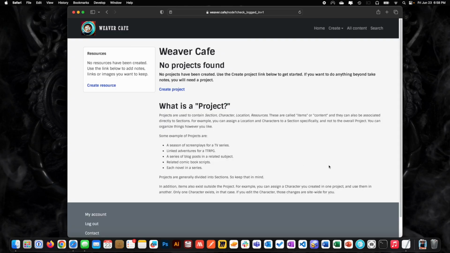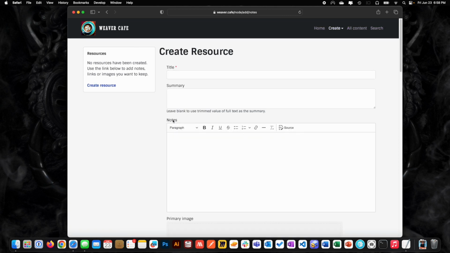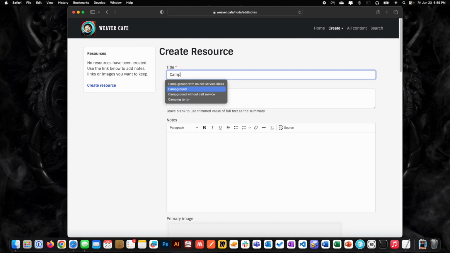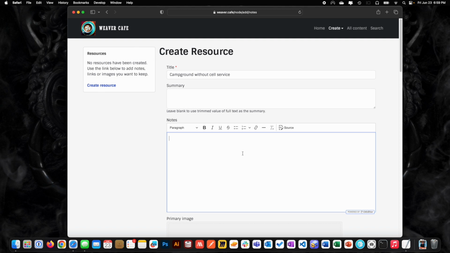Okay, so the first thing we're going to do is talk about and create some resources. To create a resource, you click create resource, and this is going to bring up basically a blank form. As I mentioned, a resource can be anything like links and text, ideas you can jot down, stuff that you want to keep track of. It might be about a particular subject, right? In this case, we're going to create one where we want to have an adventure in a campground without cell service. I say that would be cool, right? Somewhere out in the middle of the boonies.